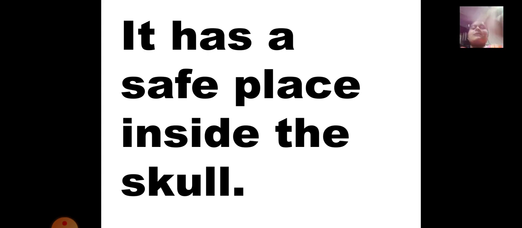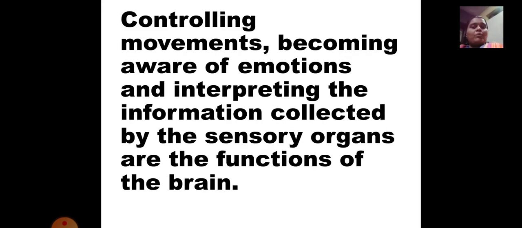Controlling movements, becoming aware of emotions, and interpreting the information collected by the sensory organs are the functions of the brain. Controlling movements means, see, when we are about to fall from a bicycle and we balance ourselves, we are controlling our body. Or when you see something hot, you will not touch it. That is controlling movements.